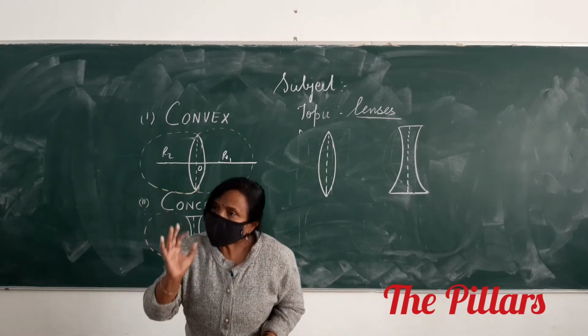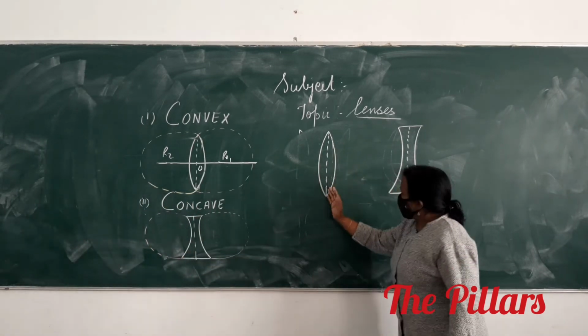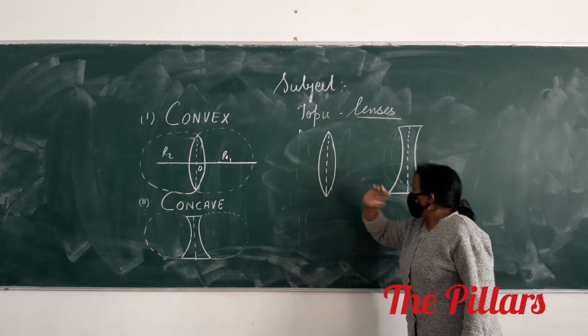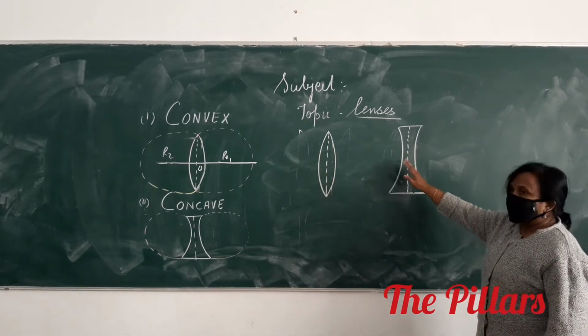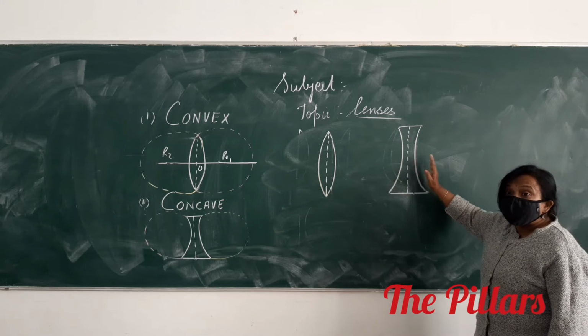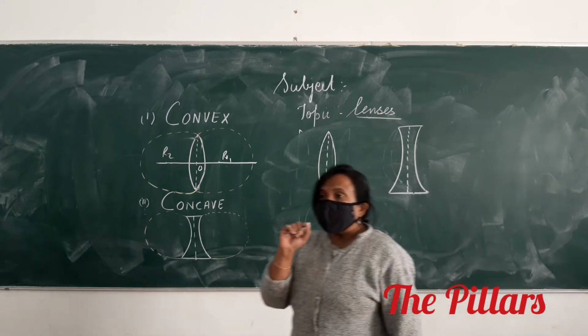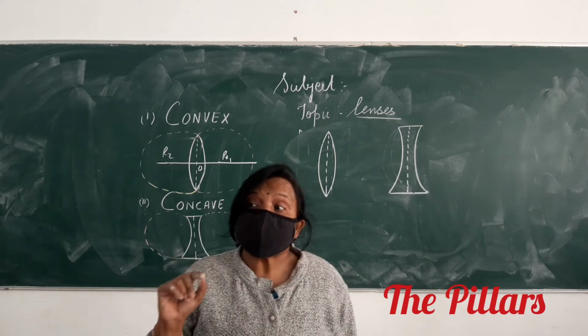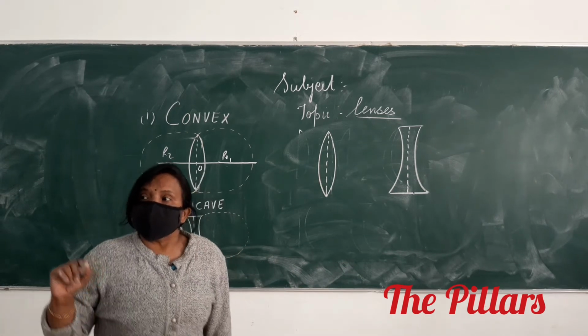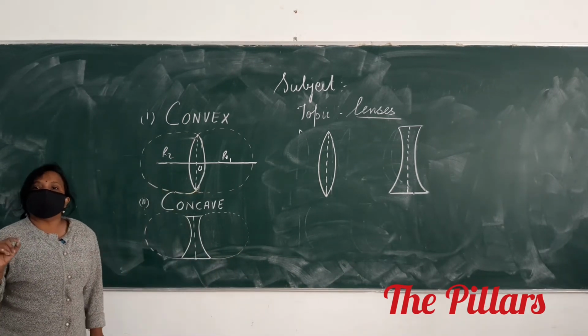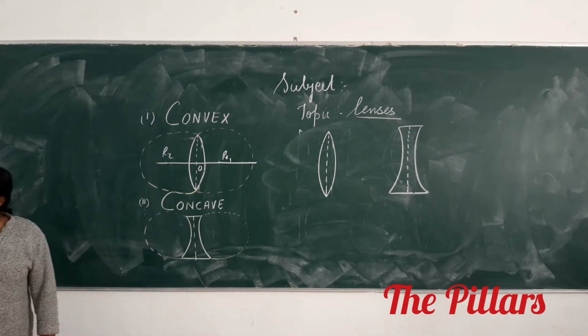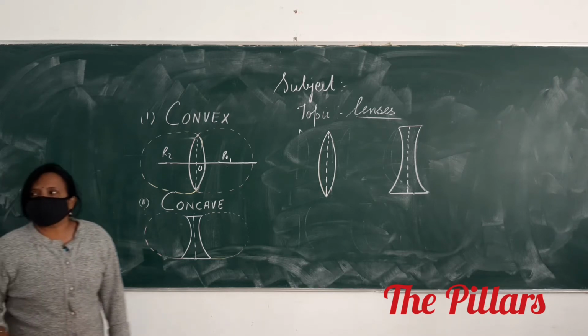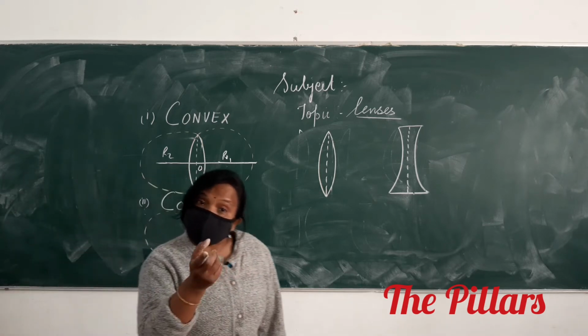So what do we do? We draw a line which passes through the optical center and divides the lens into two equal parts. Why? It's a biconvex lens. Meaning the radius of curvature for both the spherical parts will be the same. R1 is equal to R2.